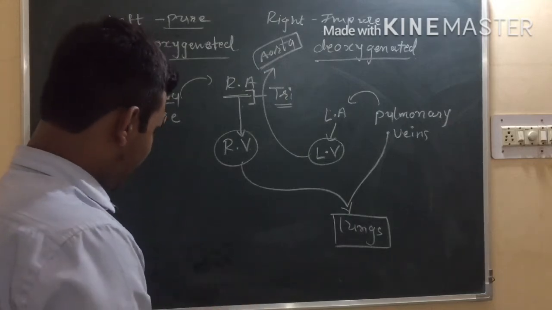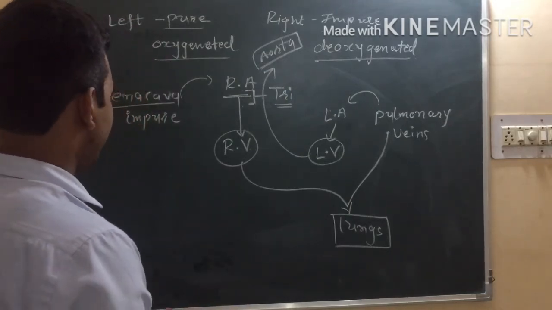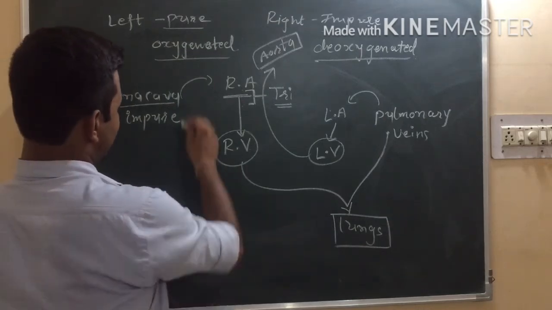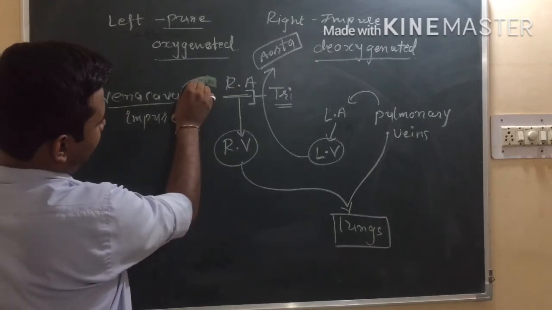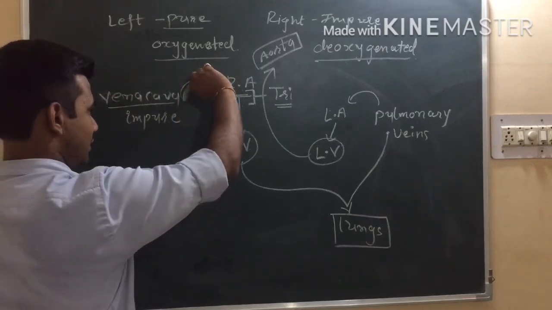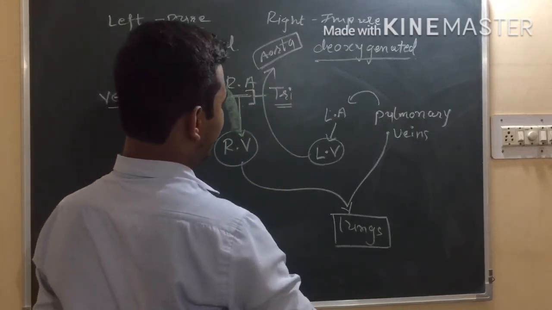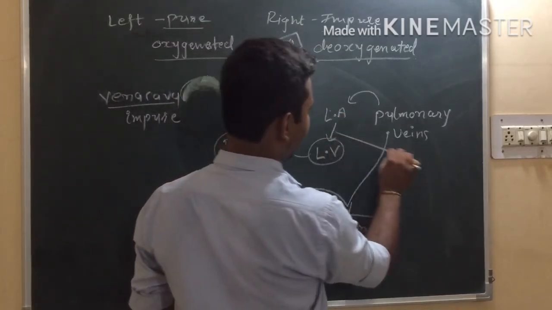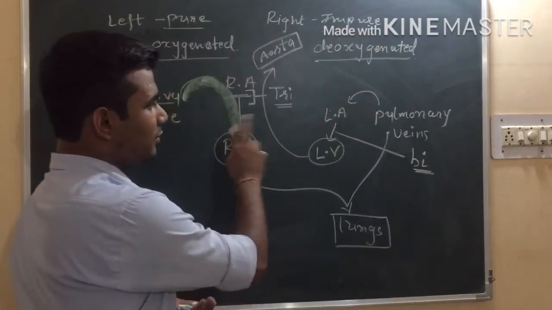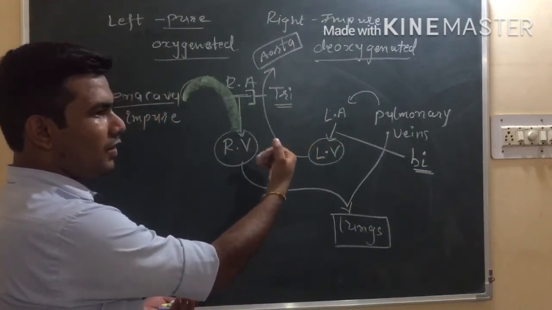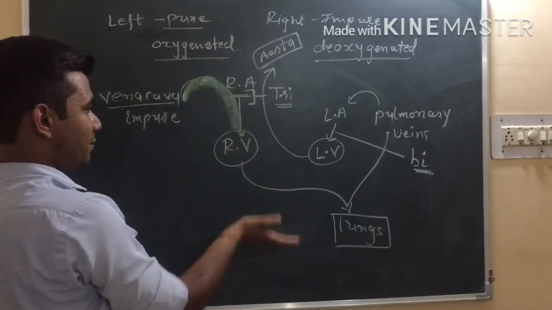So this will be a chart. Again, I will try to explain like this. See, the deoxygenated blood through the vena cava enters into the right atrium, then the right ventricle. Between that there will be the tricuspid valve. Here between the left atrium and left ventricle there will be the bicuspid valve, right? These valves will not allow the blood to go from the ventricle back to the atrium.